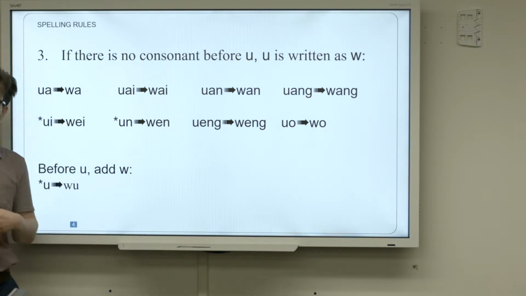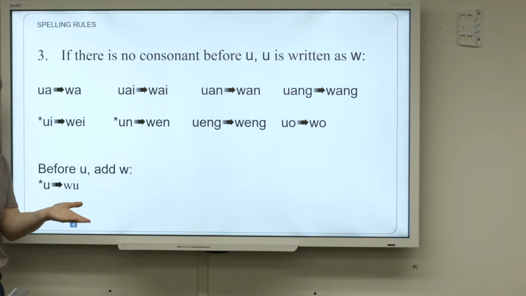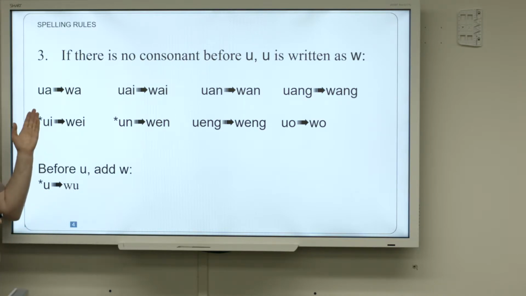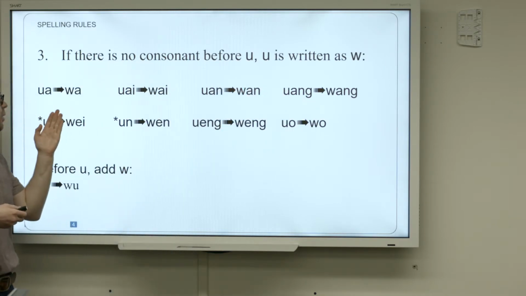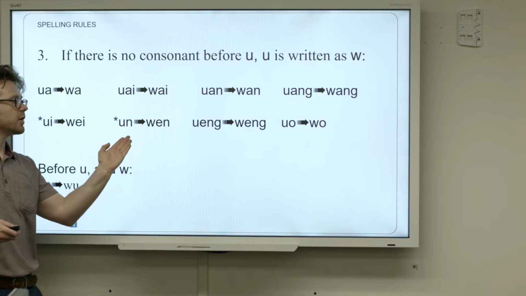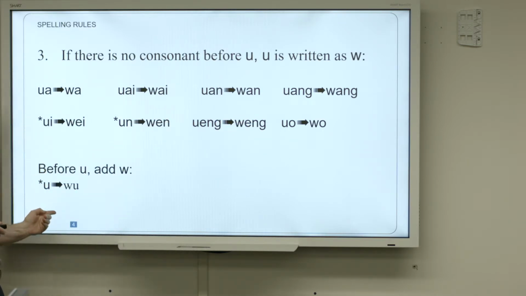Rule number 3 is similar again, but it has to do with when you have an open vowel U on the front of a syllable, that's going to turn into a W. And if by turning the U into a W, that leaves you with no vowel, then you add the W instead of changing the U to the W. Wa, wai, wan, wang, wei, wen, weng, wo. Here's one where if you erase the U, then you have nothing, right? So add the W. Wu.